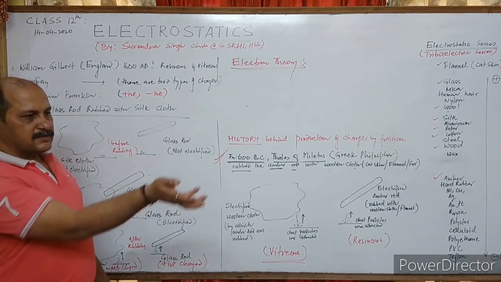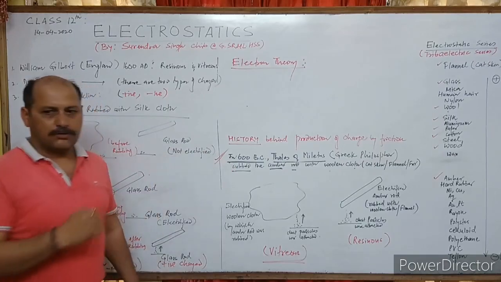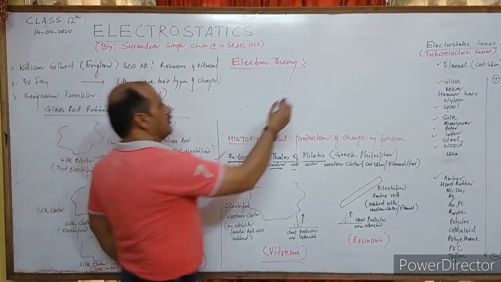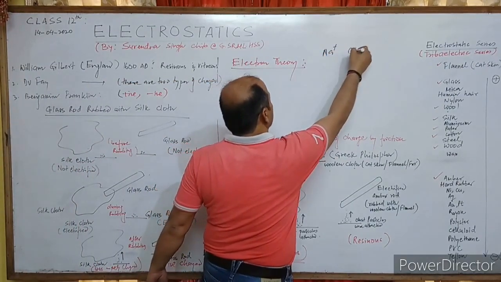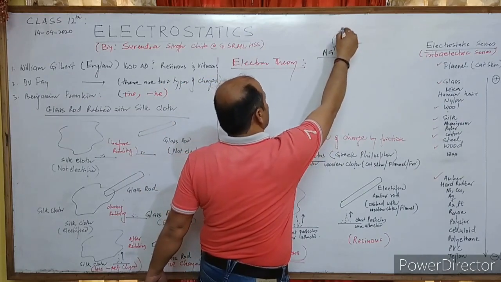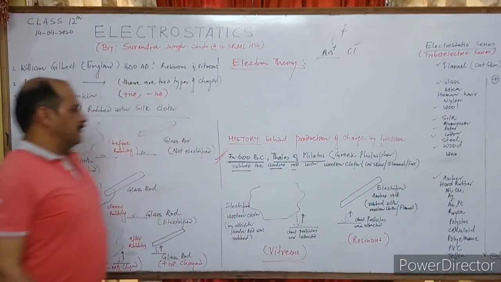If another atom takes one electron, then it becomes negatively charged. Just like in chemistry, we have Na positive and Cl negative. If Na loses one electron, it becomes Na positive. If Cl takes one electron, it becomes Cl negative.